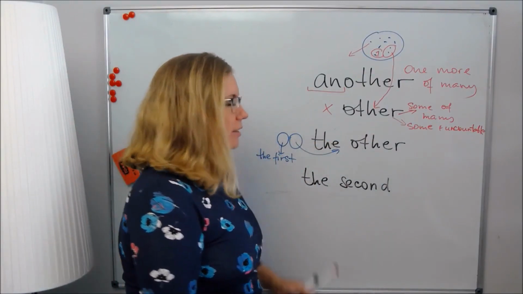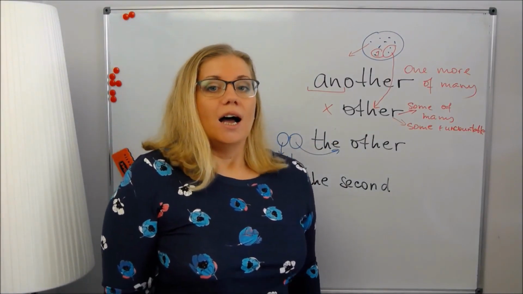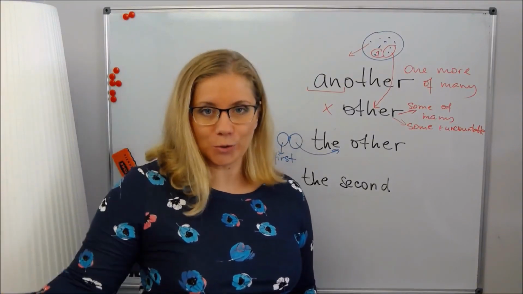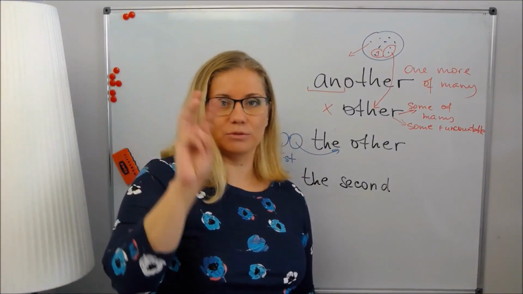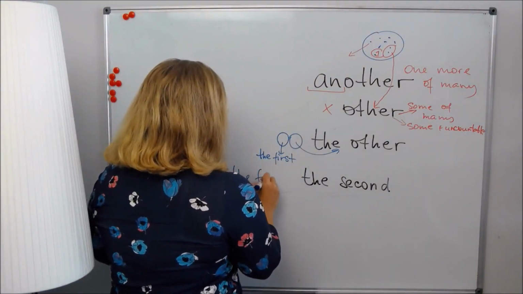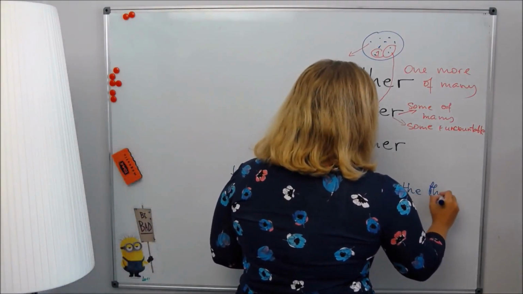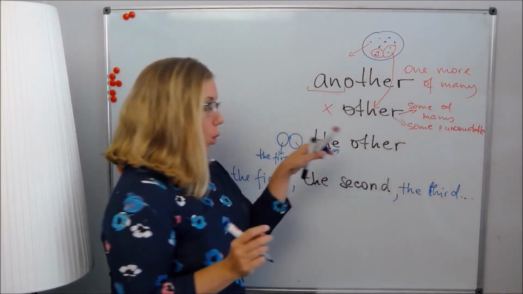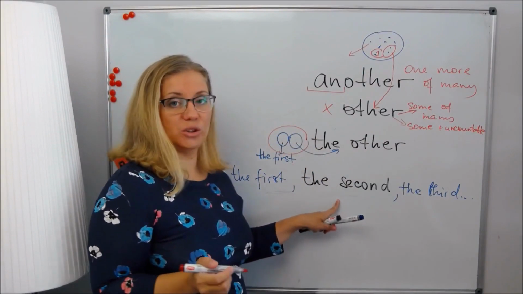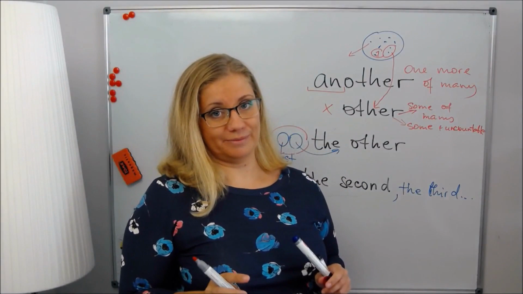And this is actually very funny about English. Why can't you say the second? Because the second one is only possible to say when you are counting many objects. For example, 3 or 4. Here, you should have this line. The first, the second, the third. If you only have two, you can't use it here. For two objects, you only have the other.